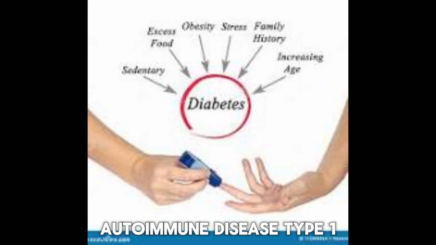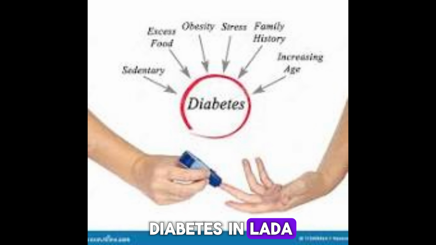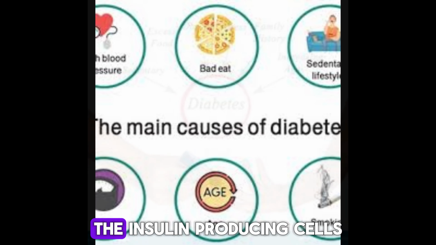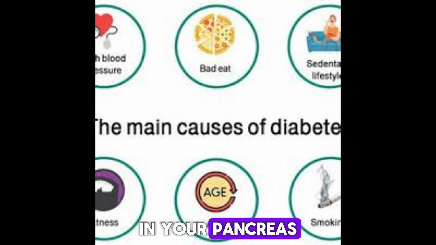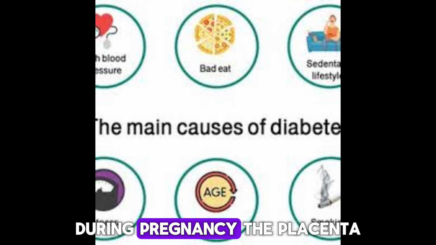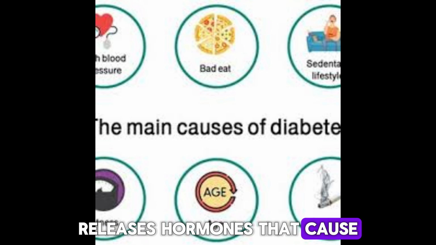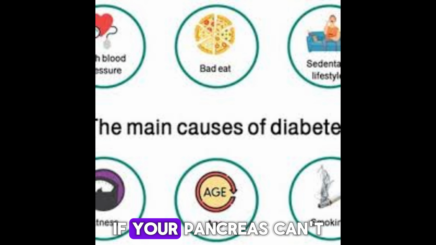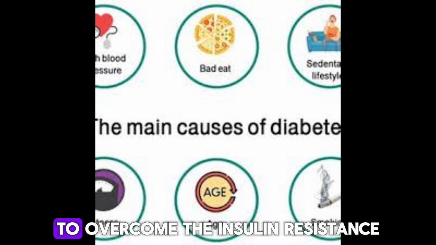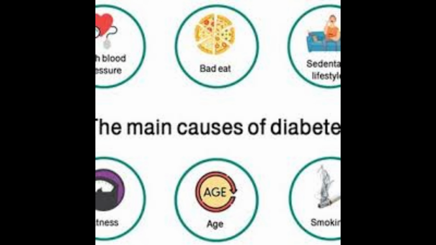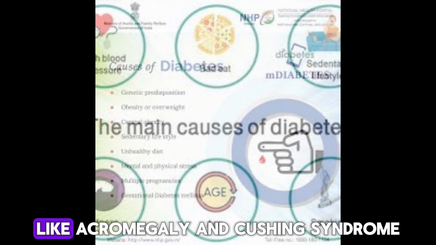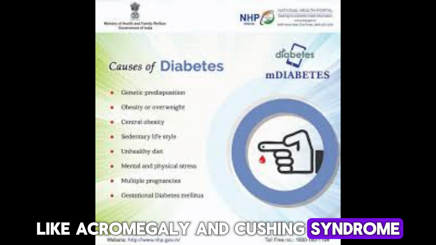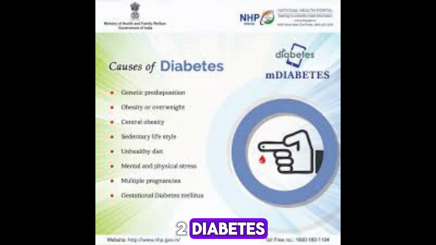Autoimmune disease. Type 1 diabetes and LADA happen when your immune system attacks the insulin-producing cells in your pancreas. Hormonal imbalances. During pregnancy, the placenta releases hormones that cause insulin resistance. You may develop gestational diabetes if your pancreas can't produce enough insulin to overcome the insulin resistance. Other hormone-related conditions like acromegaly and Cushing syndrome can also cause type 2 diabetes.